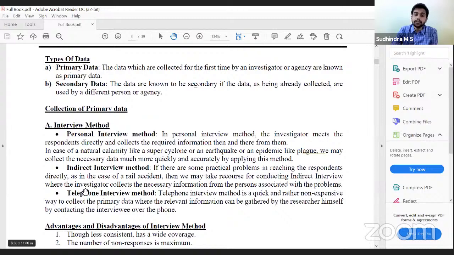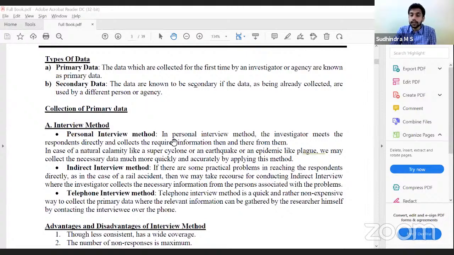So the last one is telephone interview. We will not visit the site. Instead, we get the information through telephone, contacting the person over the phone. So these are the three types of interviews.